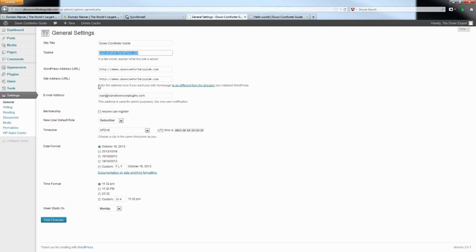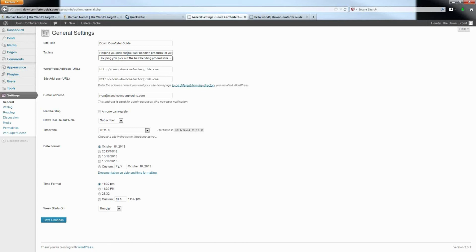The main thing that I'm visiting this page for is to set this tagline. This tagline should just be a short description of what your site is about. It doesn't even really have to be a complete sentence. You just want to essentially try to redescribe what your site title is, because most likely this is what your website is going to really be about. So I try to just rephrase it in a different way.